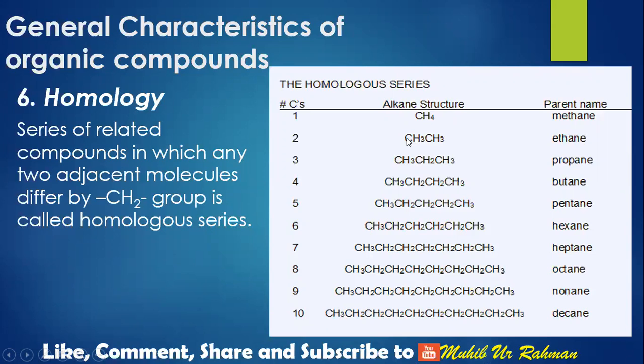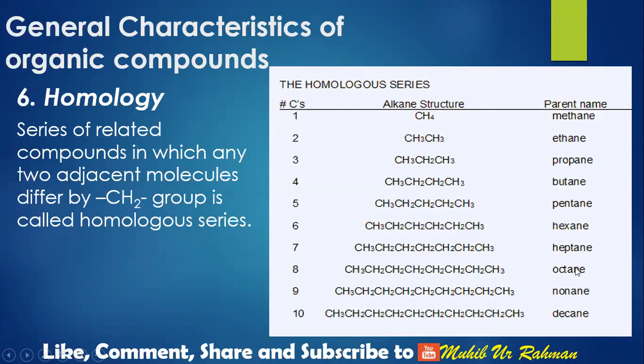Similarly, the difference between ethane and propane is only CH2. Similarly, the difference between propane and butane is only a CH2 group. So such a series in which two adjacent molecules differ only by a common CH2 group is known as a homologous series, and this property is known as homology.